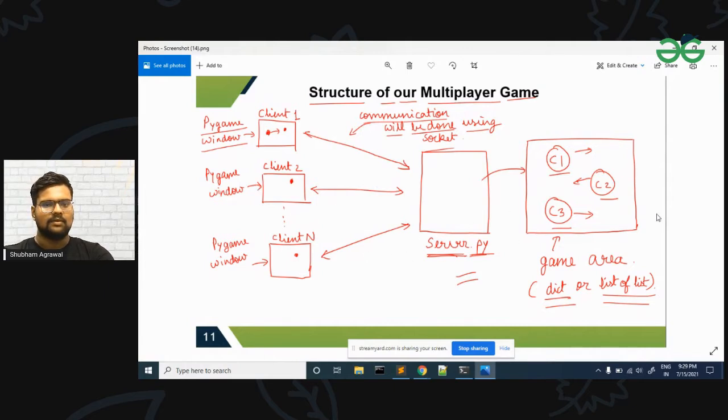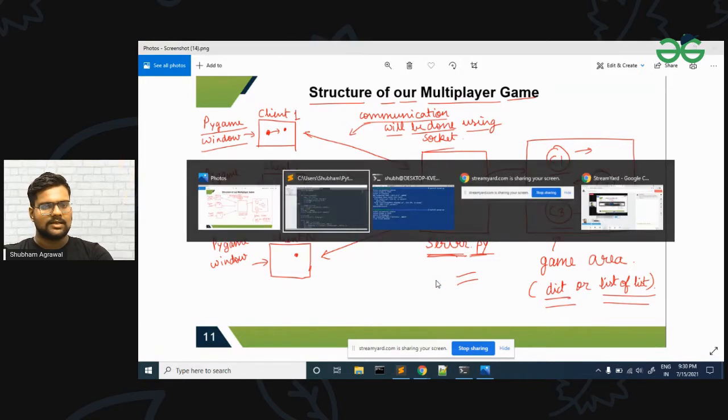We will maintain a common area that will be our game area, and a dictionary or list of lists can be used to implement it. We are going to implement it using a dictionary. Whenever a client makes a move, the data will be sent to the server, and the server will send the updated game area to the clients. In this way the communication will be done. This is the structure of it.